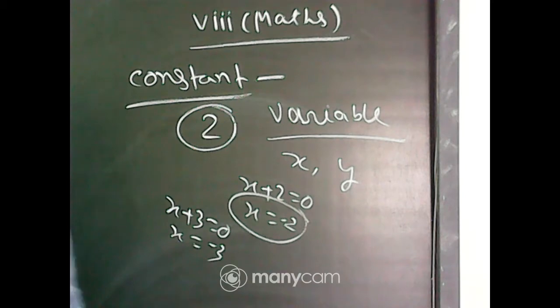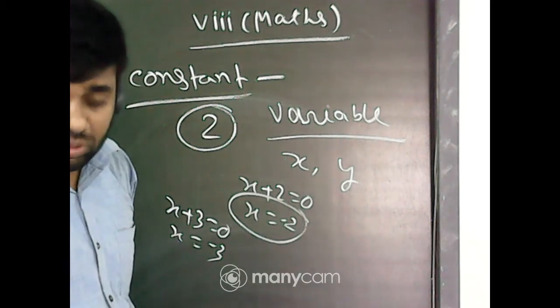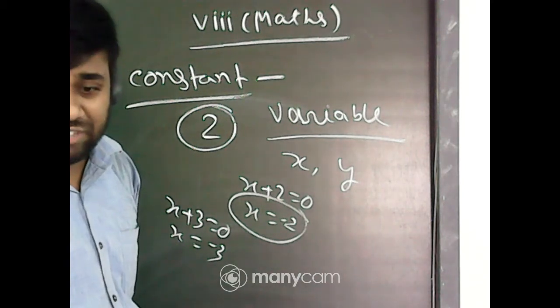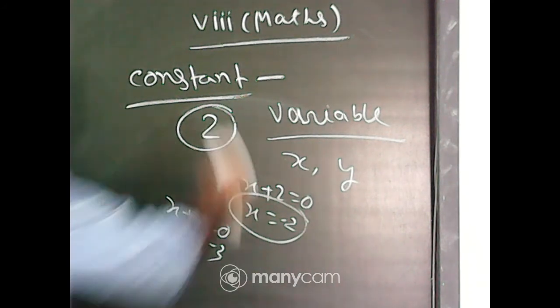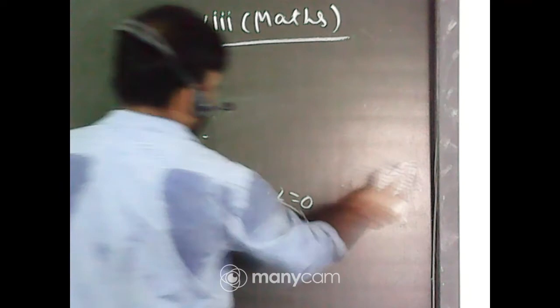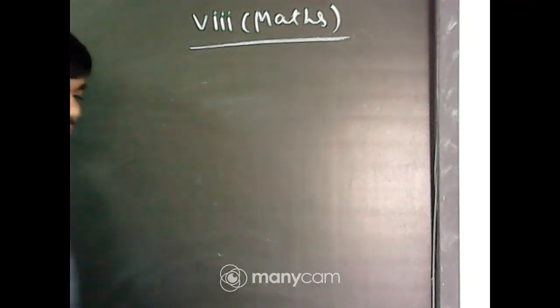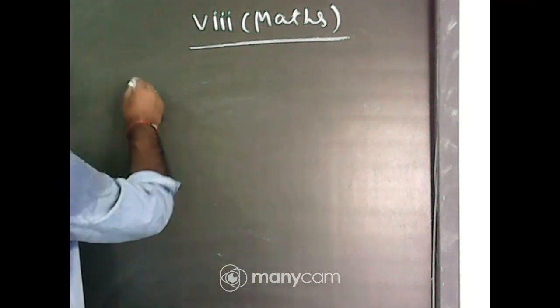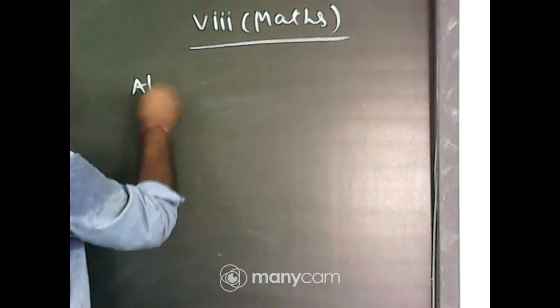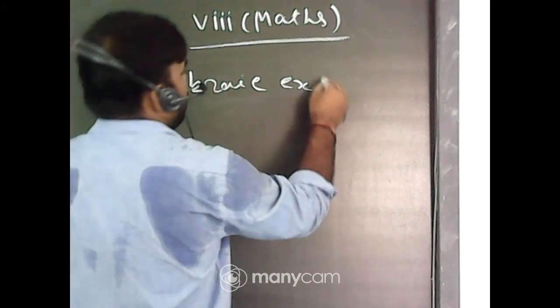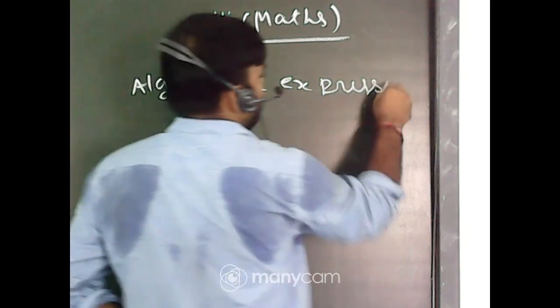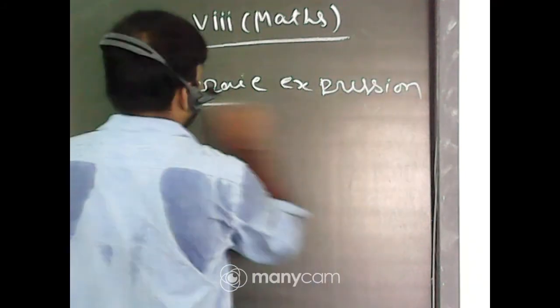Variable means whose value is changing in various cases, that is called variable. Now, what is algebraic expression?